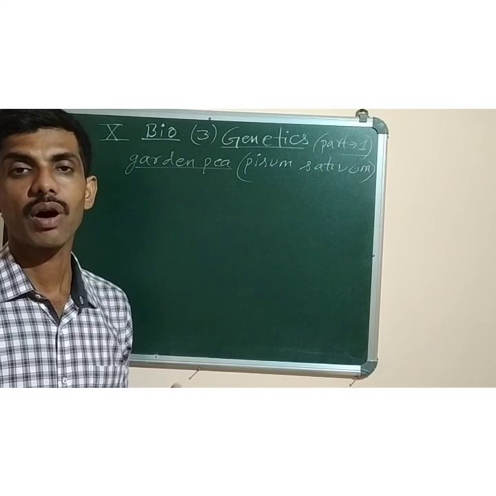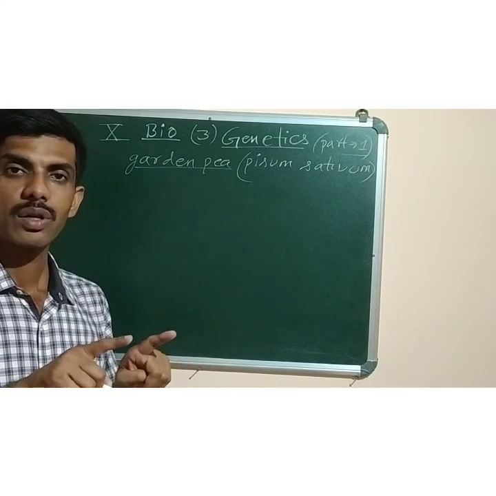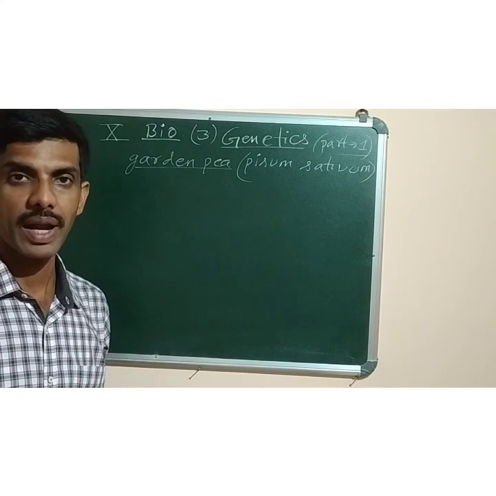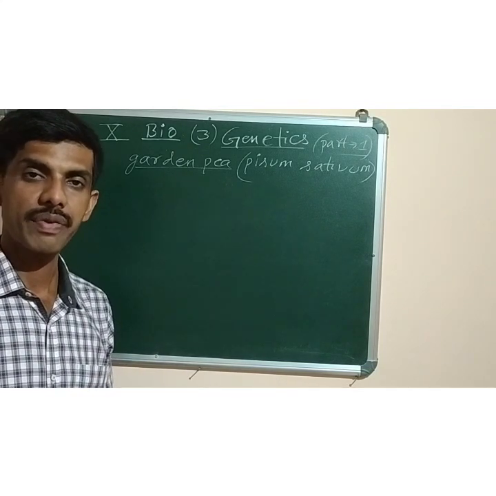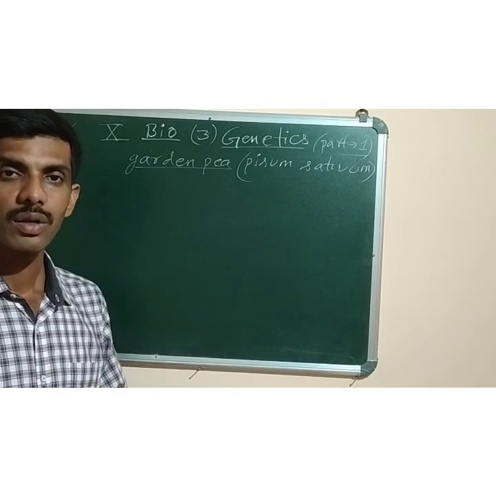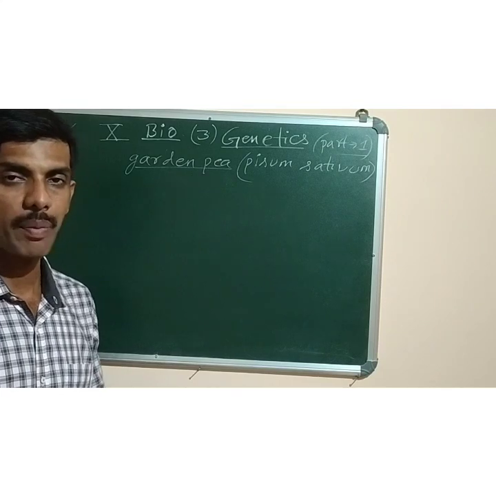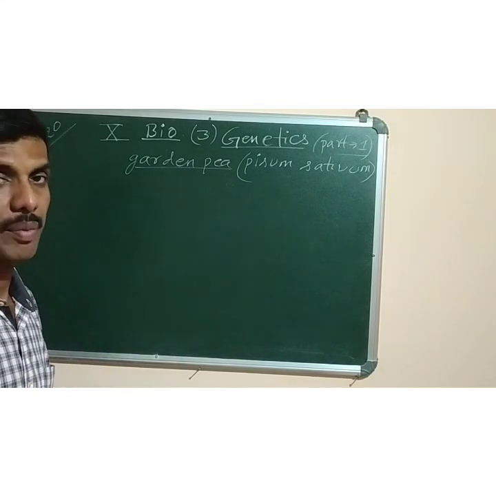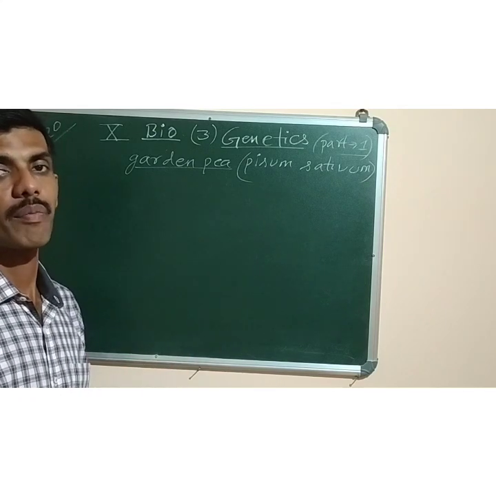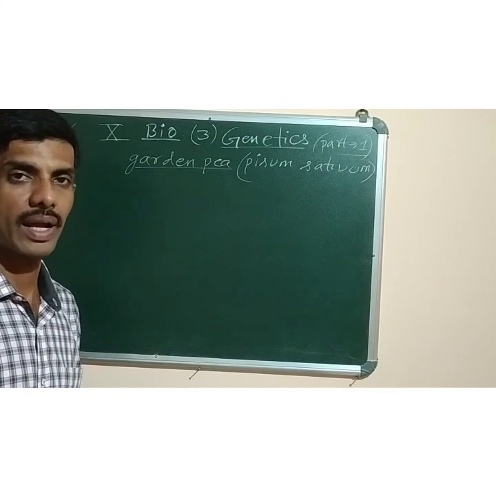The experiments of hybridization. Hybridization means he brought two different plants with different characters. Suppose a tall plant, he crossed them. Crossing means he fertilized it with the dwarf plant to obtain a new hybrid. So hybrid means a plant or animal, an organism which is formed by the crossing of two different individuals of different characters.